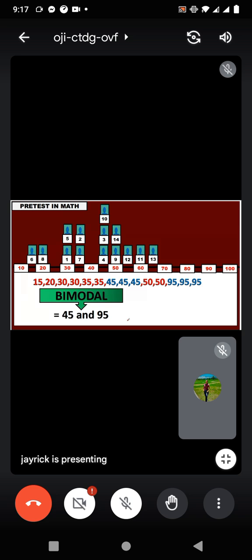But with the presence of an outlier, at the same time this outlier is also a mode, this will really change the type of mode. Tama ba? Na pag merong outlier at the same time nagiging mode din itong outlier na ito, then it will really change the type of mode from unimodal nagiging bimodal. Okay? Am I making myself clear? Do you get me?